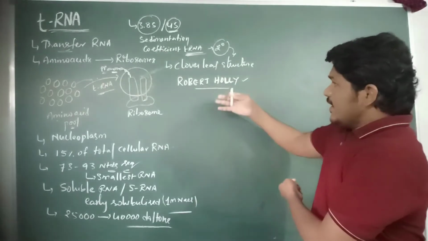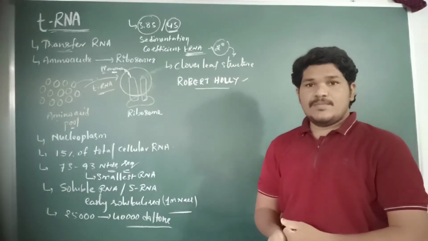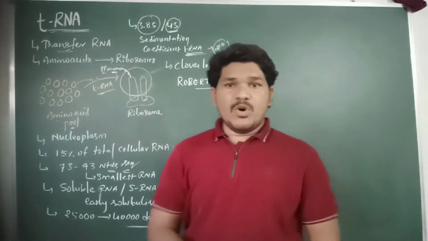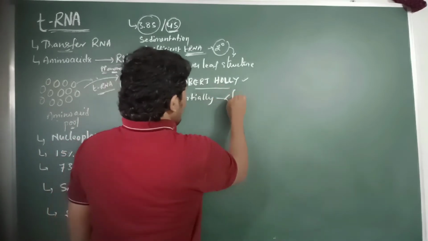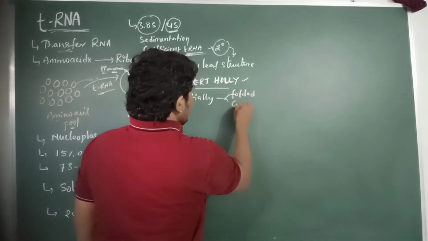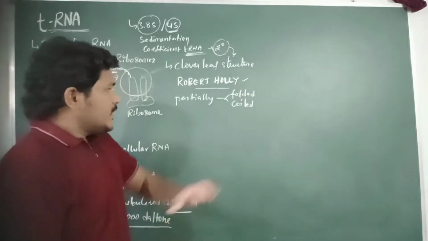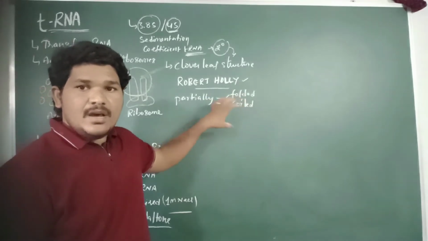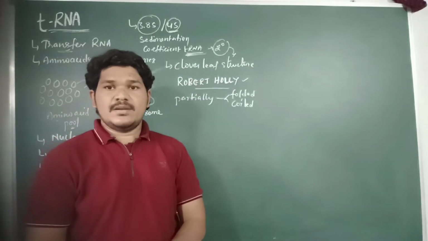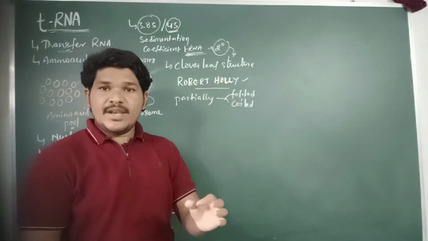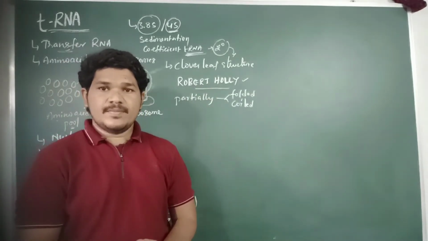The tRNA molecule structure appears as the cloverleaf structure when the tRNA molecule is partially folded or coiled to exhibit its structure as a cloverleaf, which was discovered by the scientist Robert Holley.